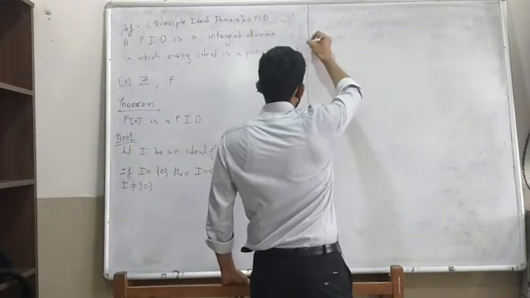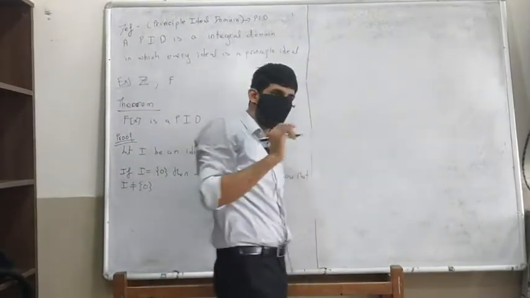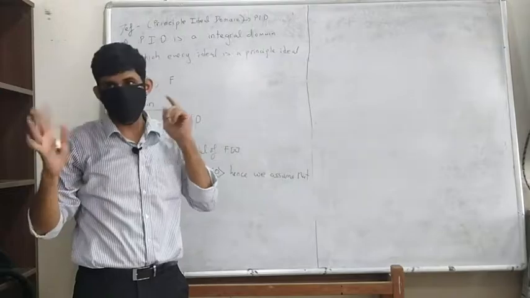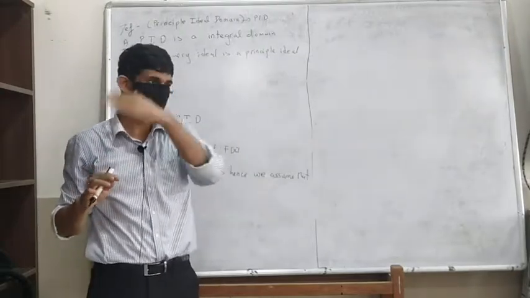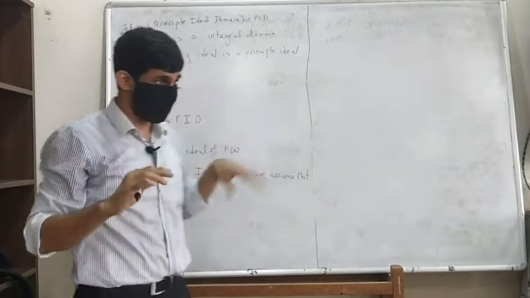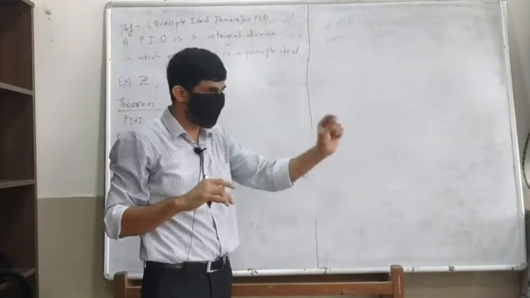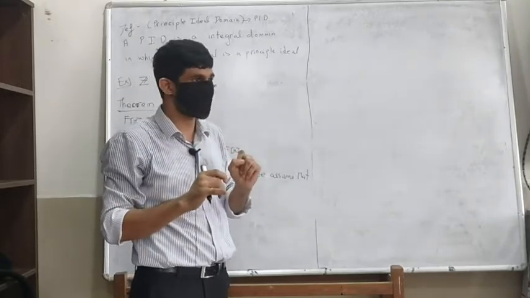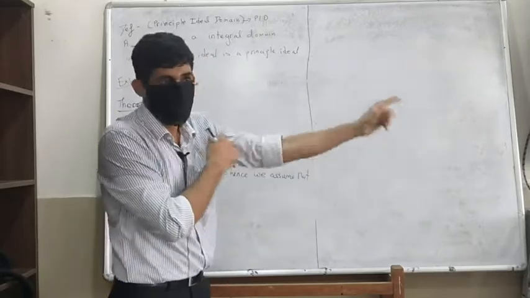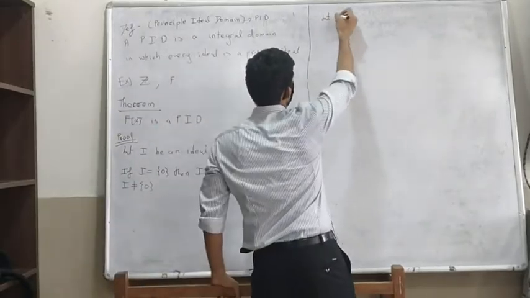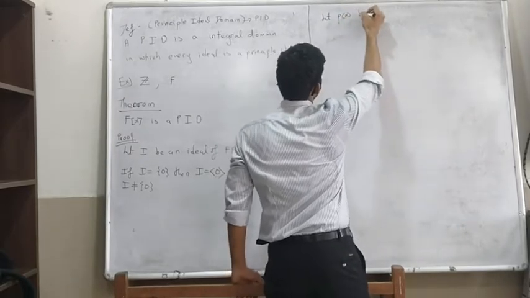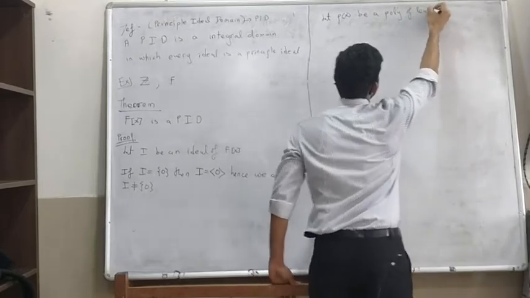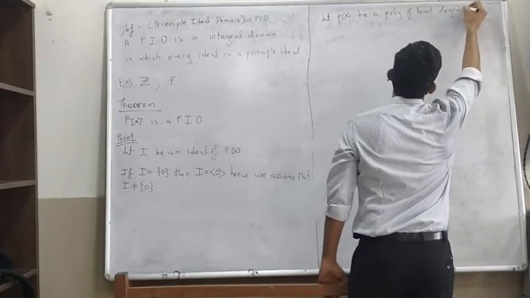The natural choice is, by the well ordering principle we can always do this, since degrees are non-negative: 0, 1, 2, 3. So we can take a polynomial of least degree. There will be multiple polynomials of least degree, and we have to take one. So let P(x) be a polynomial of least degree in I.